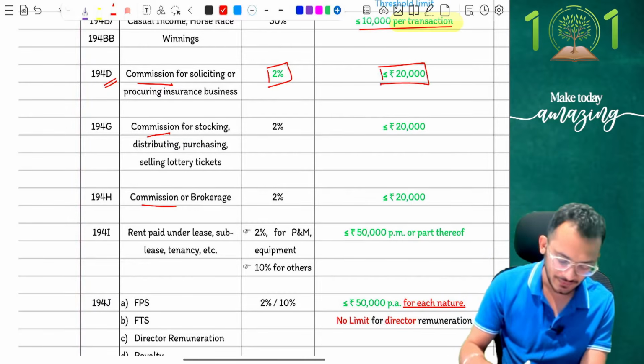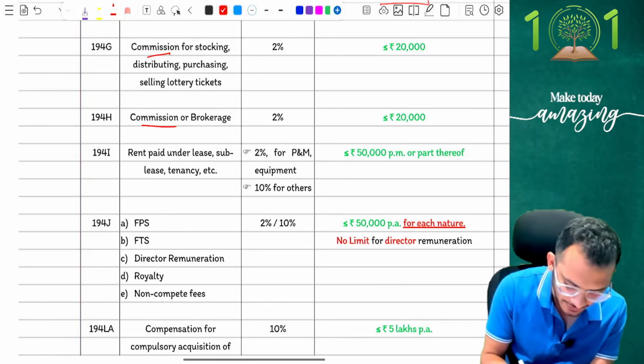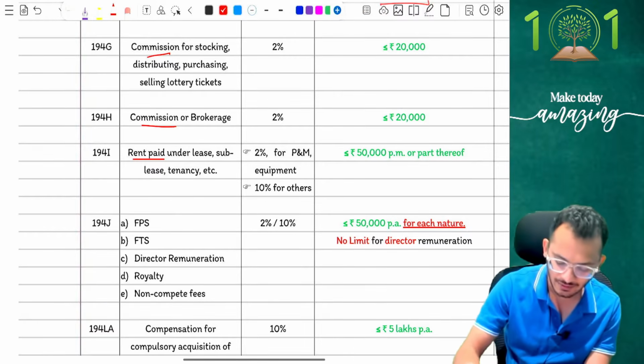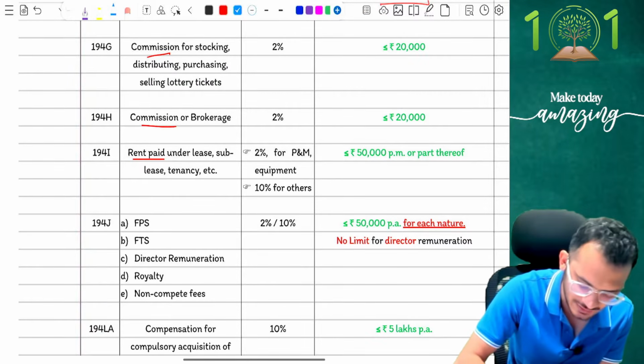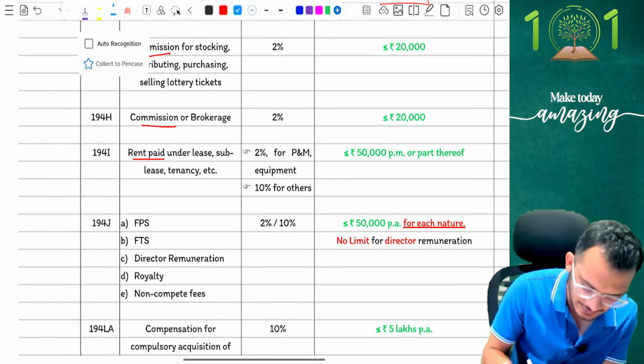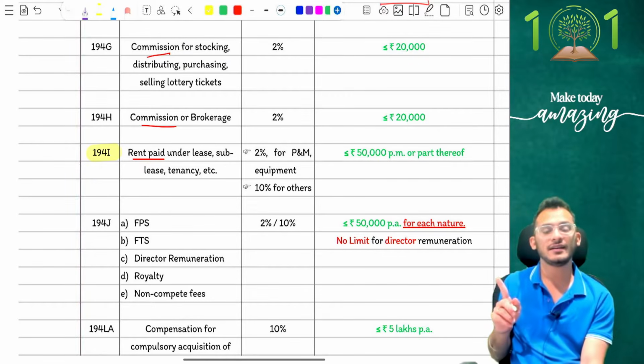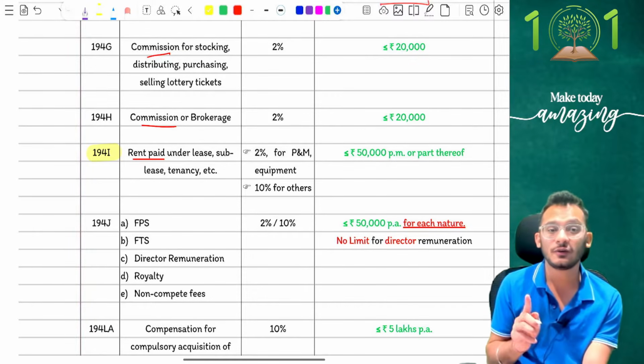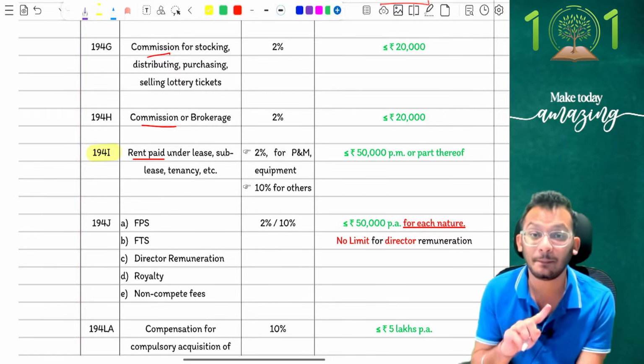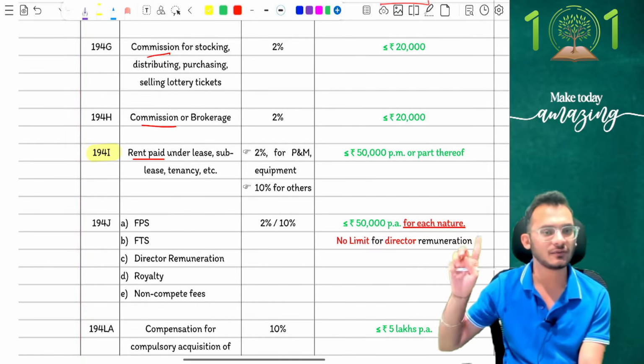Very simple, straightforward. Next, it comes to 194I, which comes to rent. People, here is where a significant change comes, and I do expect this to be the most important question from your examination perspective. Your examination question will be triggering around 194I, at least in one of the attempts. The question is now this. Earlier, until last year, when it was 194I, you had a threshold limit of 2,40,000 rupees per annum. For the full year, it was 2,40,000 rupees.